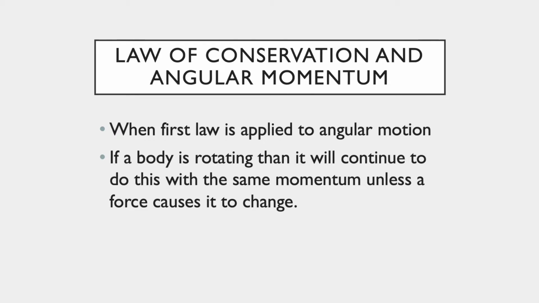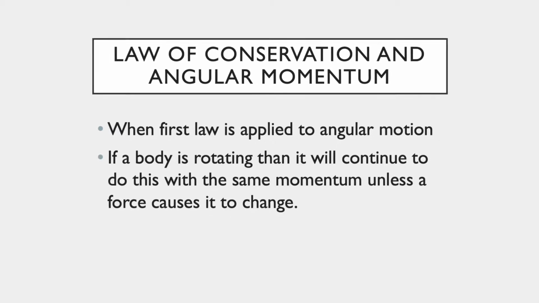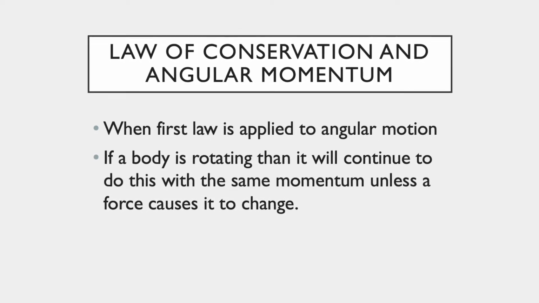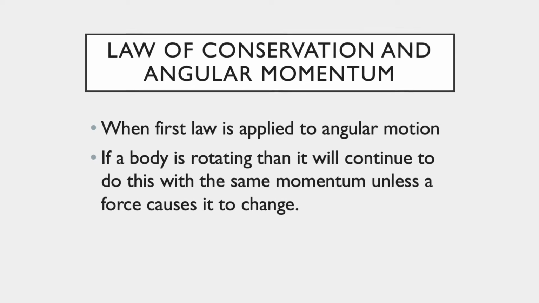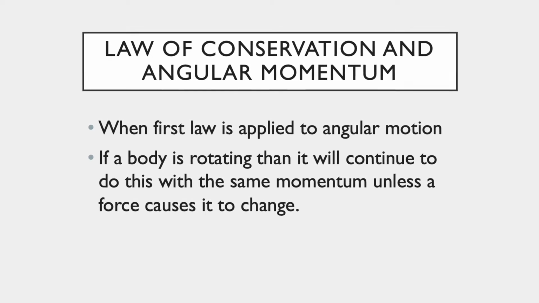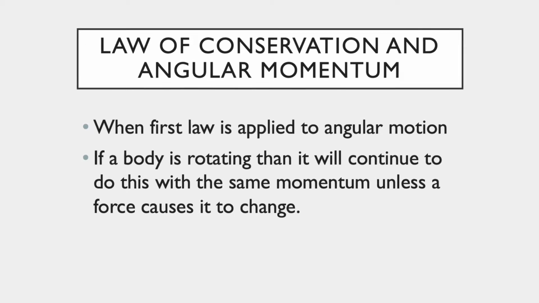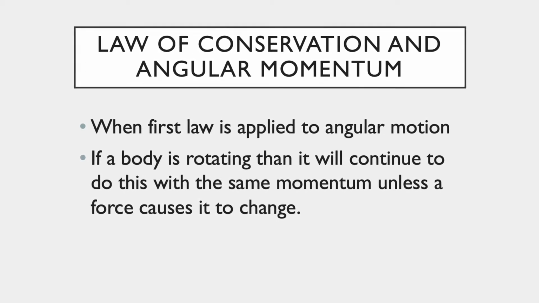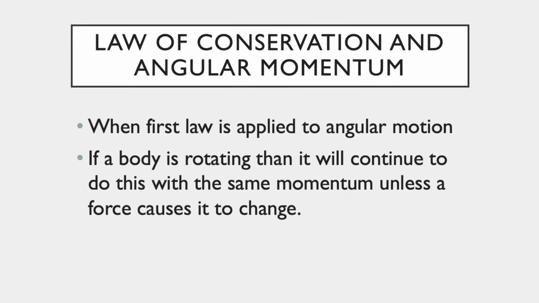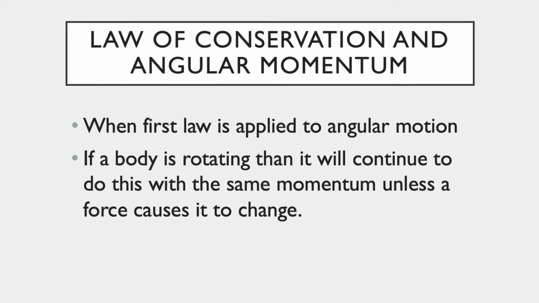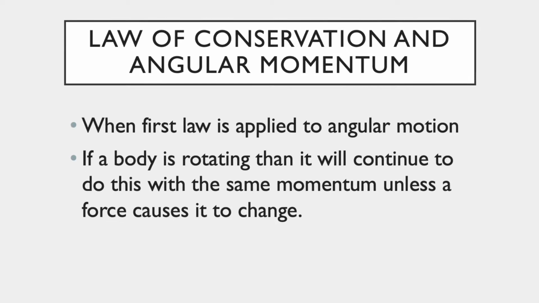When the law of inertia is applied to angular momentum, it becomes the law of conservation of angular momentum. The original law states a rotating body will continue to turn about its axis of rotation with constant angular momentum unless acted upon by an external couple or eccentric force. This means if a body is rotating, then it will continue to do this with the same amount of momentum unless a different force causes a change.